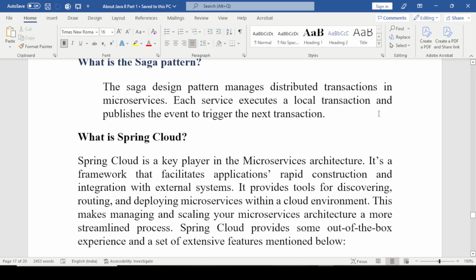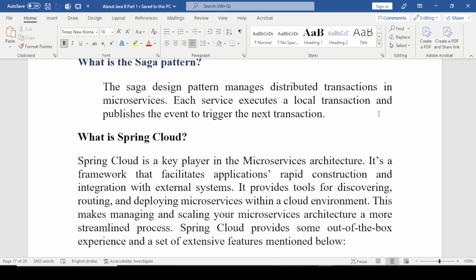What is Spring Cloud? Spring Cloud is a key player in microservices architecture. It's a framework that facilitates rapid application construction and integration with external systems. It provides tools for discovering, routing and deploying microservices within a cloud environment. This makes managing and scaling your microservices architecture a more streamlined process.